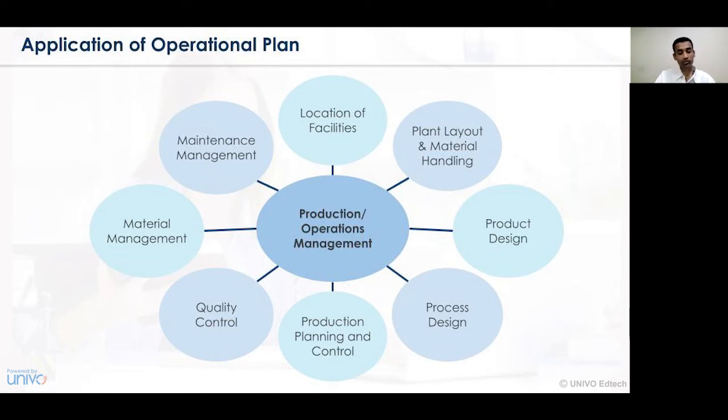So the processing or flow of activities in a certain organization also needs to be assessed, needs to be identified, and accordingly the process needs to be created. The next application of consideration for the operation plan is production planning and control, that is PPC. In terms of production planning and control, what is the series of activities that needs to be implemented, how those activities can be conducted and organized, and how the planning and control of all those activities can be implemented in the organization needs to be ascertained. So hence PPC, that is production planning and control, is essentially important.